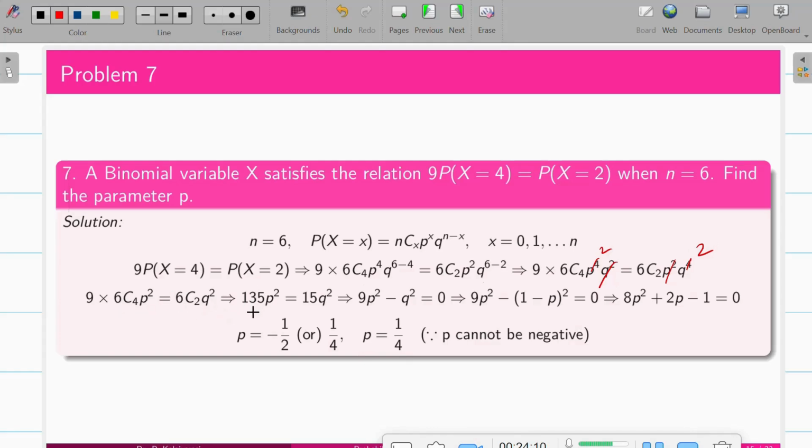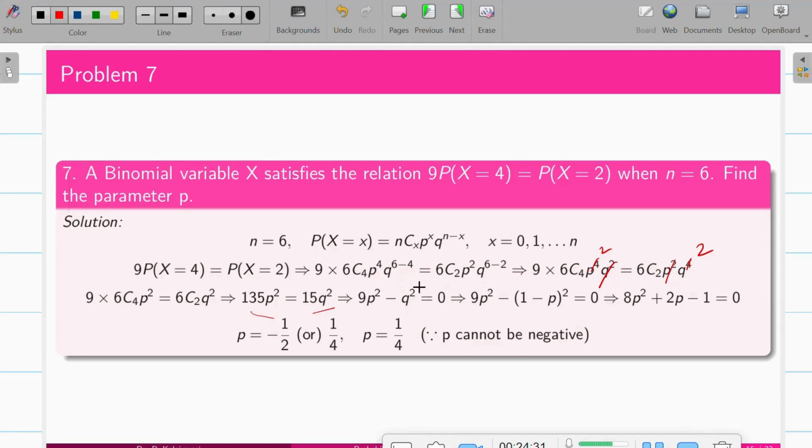On simplification you will get this, and then simplifying again, you'll get 9p squared minus 9q squared. If the equation has two different parameters, we cannot find them from a single equation. But if it is a single parameter, we can find it using a quadratic equation, right?